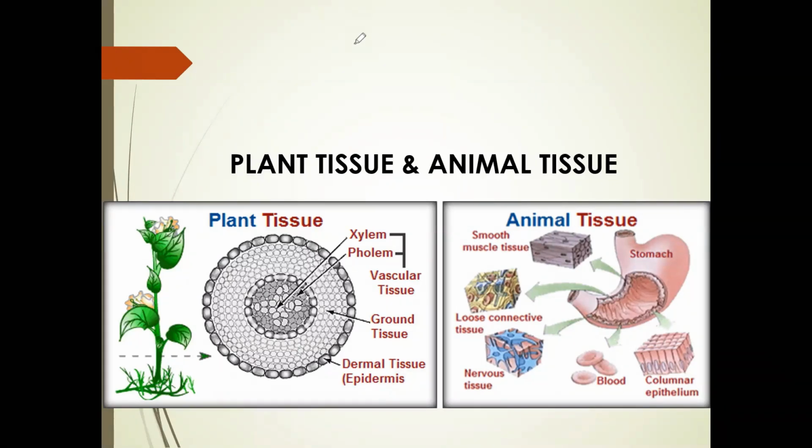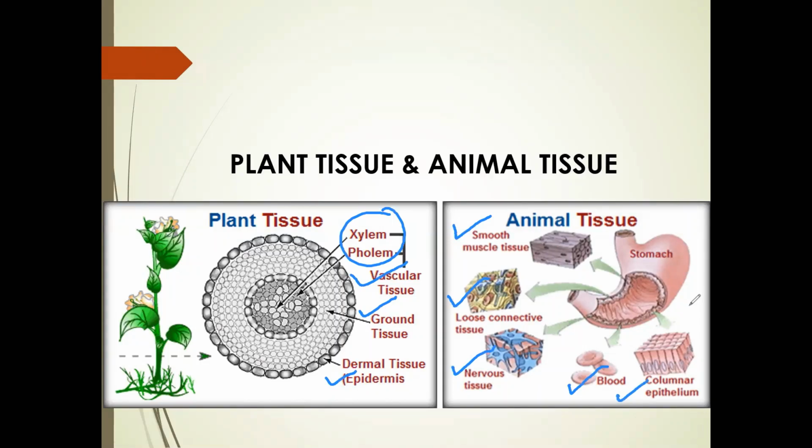Plant tissue: xylem and phloem. So they are vascular tissue. Then they have ground tissue and they have epidermis, right? So we will find three types of tissues in plants, whereas animal tissues include smooth muscle tissue, loose connective tissue, nervous tissue, blood, columnar epithelium.